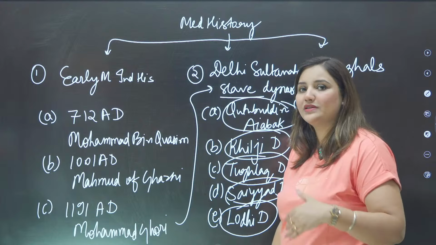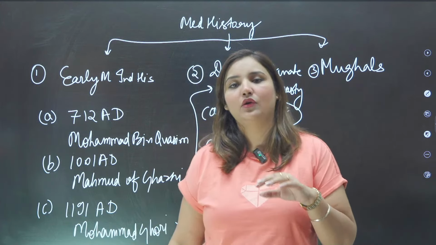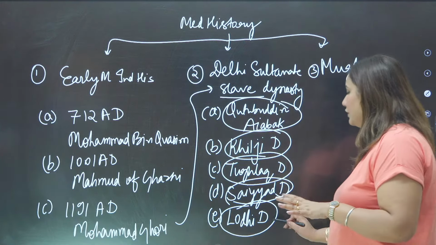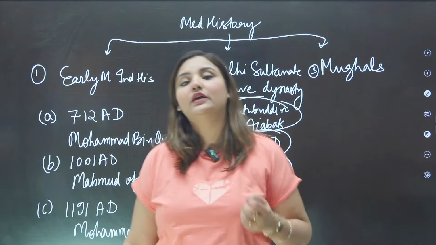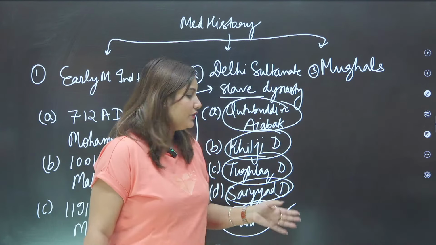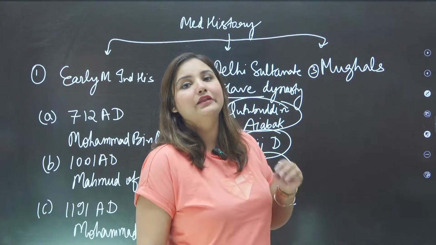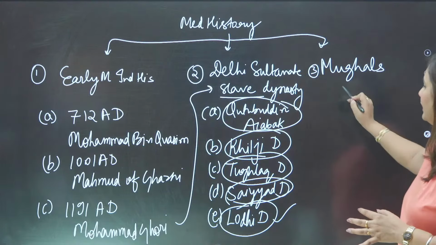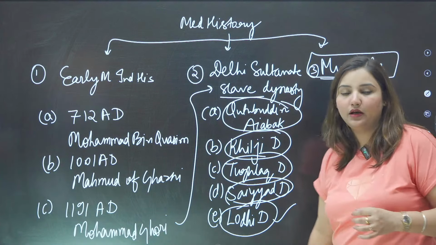The dynasty was expanded by Sikandar Lodi, and ultimately it ended with Ibrahim Lodi. Ibrahim Lodi was the last ruler of the Lodi dynasty. Ibrahim Lodi was invited by the governor of Lahore because he was very, very arrogant. After the death of Ibrahim Lodi in the first battle of Panipat, the Delhi Sultanate ended, and the next rule started with the Mughals.